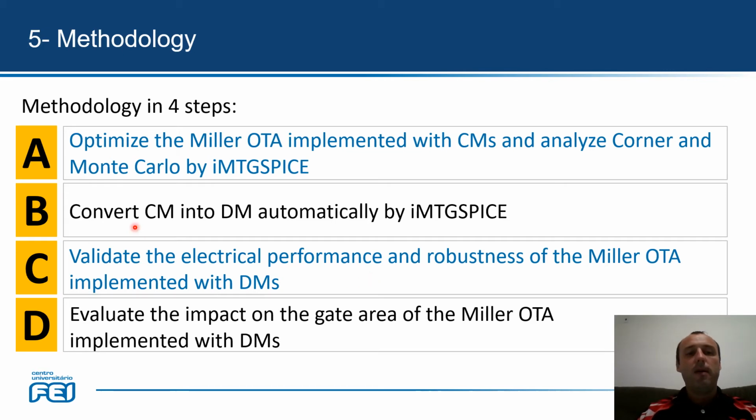And finally, after validating, we evaluate the advantages and the impact on the gate area of using diamond MOSFET in the media OTA. Indeed, the expectation is to reduce the area due to the LCE and PAMDLE effects of the diamond MOSFET, as I mentioned before.